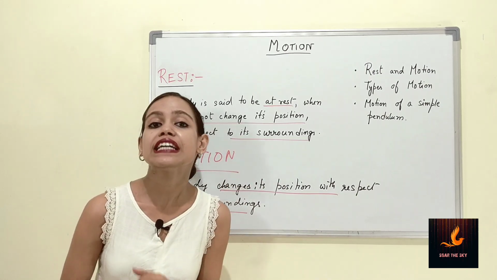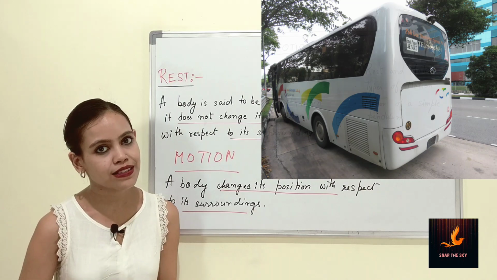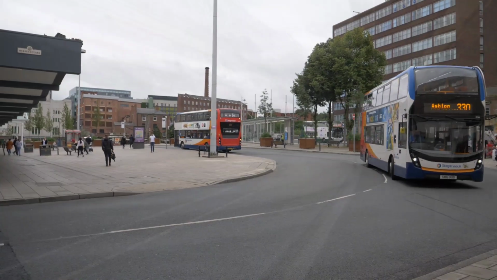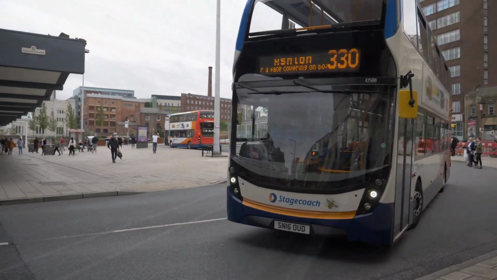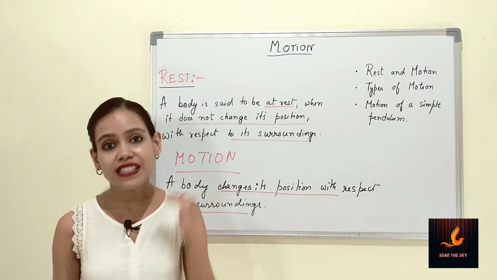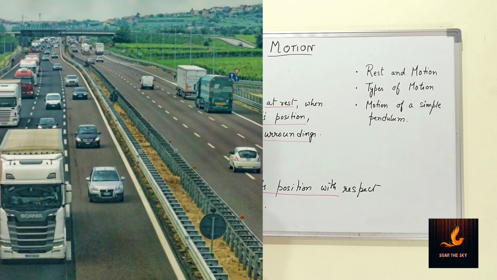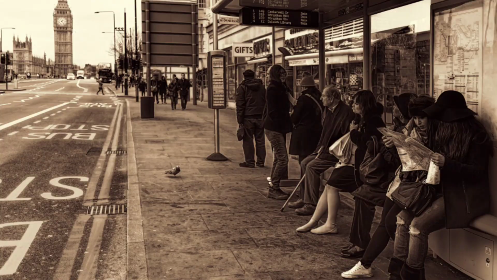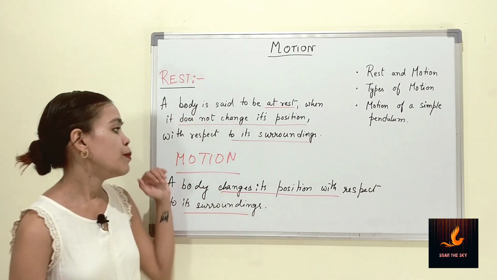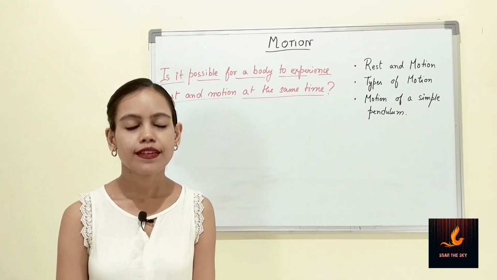So what will be the examples of a body in motion? A bus, when it starts, is at a particular place. But when it moves, it goes from one stoppage to another till the time it reaches its destination. So the surroundings of the bus, that is the outside road, the outside places, the landmarks, are constantly changing. So that is what a body is said to be when it is in motion.